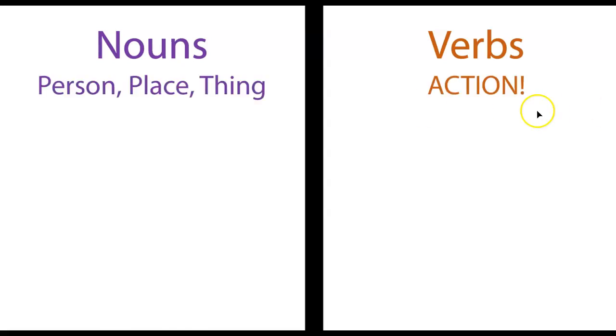Well, that gets at these two core ideas, right? The verb is the action, and the noun is person, place, thing. You guys generally are really comfortable with those, but it's the idea. Remember, nouns are person, place, thing, or idea. And it's when we get into the ideas that it starts to get a little bit weird, right?